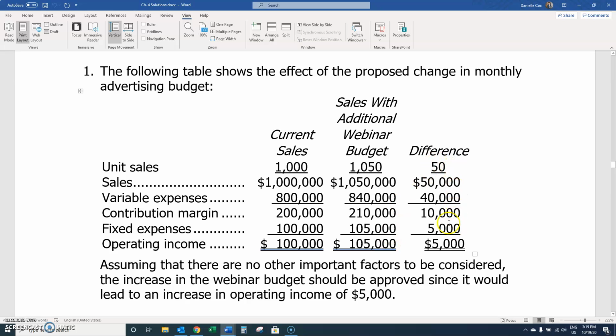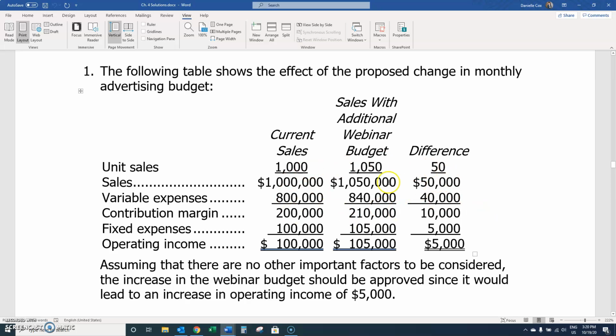If we look at the difference, selling 50 more units, the difference in sales is $50,000, the difference in variable expenses is $40,000. So their contribution margin would increase by 10. Their fixed expenses would increase by $5,000, which would leave them with an increase in operating income of $5,000, which we can see. So yes, because their income is going to increase, they should proceed.